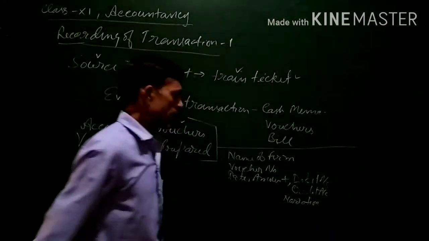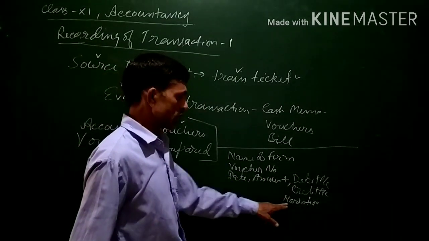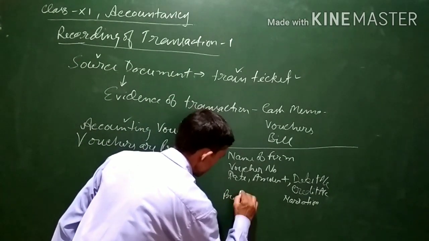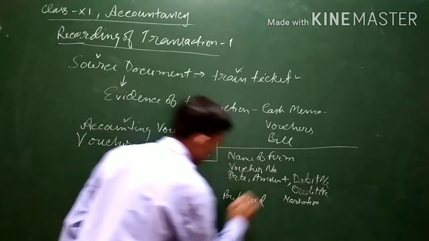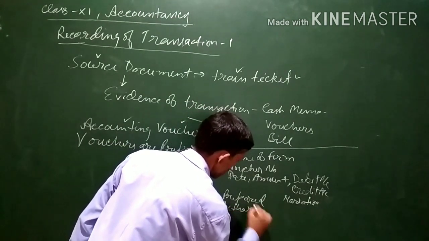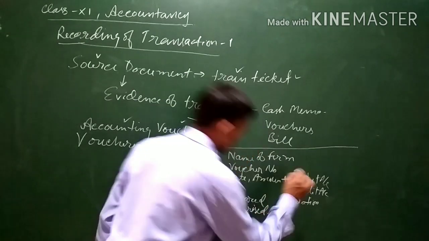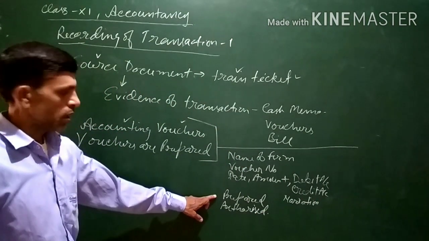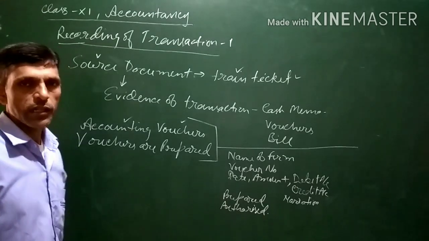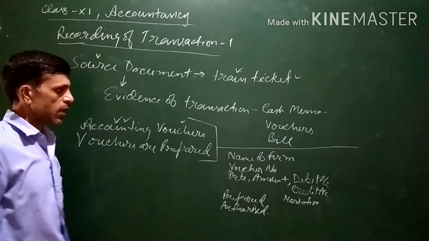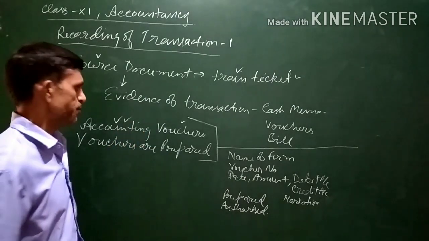Narration simply means explanation of the transaction. Then prepared by, who has prepared it, and who has signed, the authorized person for signing. These are the few important things to be mentioned in a voucher which is prepared in a business organization or any other organization.